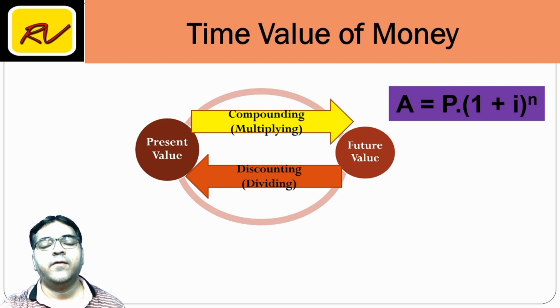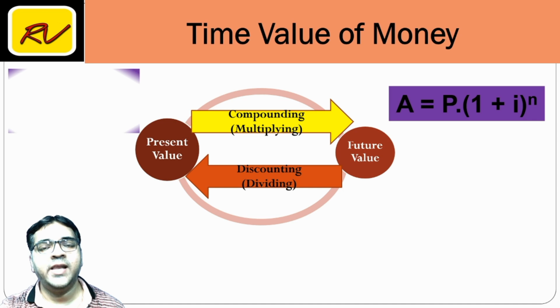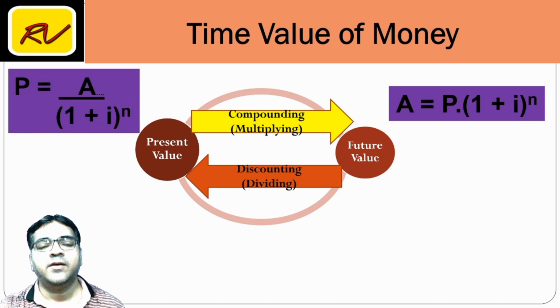So in this same formula, if we manipulate (1 plus i) to the power n, if it is multiplied here, we will take it to the other side, so the formula will become P is equal to, instead of multiplication, here it will be divide. So P is equal to A upon (1 plus i) to the power n.